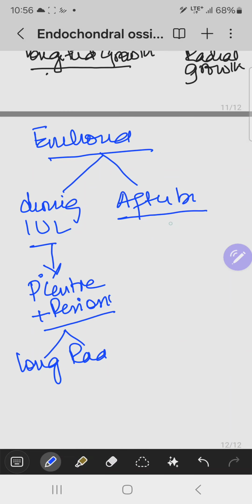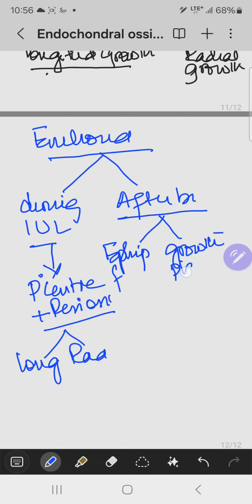After birth, there is epiphysis formation and the growth plate, which is responsible for the longitudinal growth of the bone.